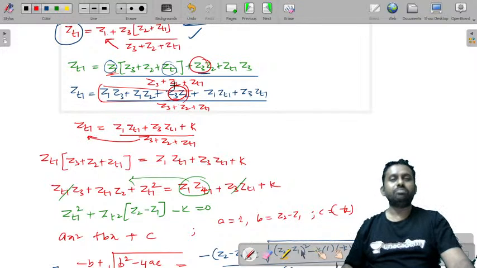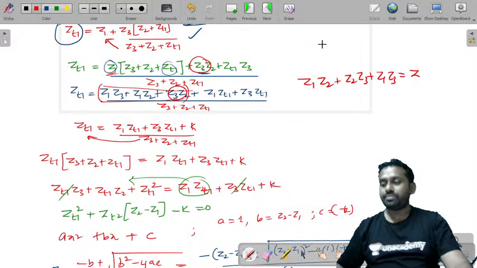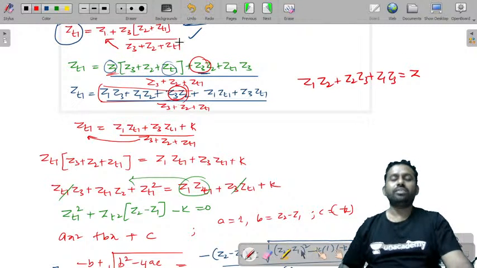I've taken an assumption that Z1 Z2 plus Z2 Z3 plus Z1 Z3 is equal to Z, or you can take it as Z square, doesn't matter, it is some value.